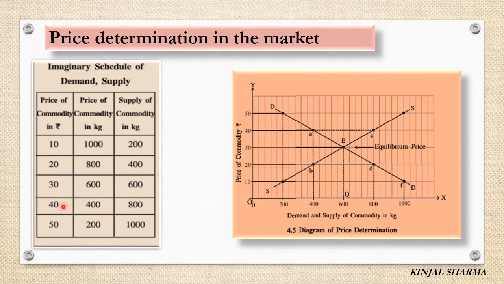Further when the price is increased from 30 rupees to 40 rupees, the quantity demanded becomes less, from 600 units to 400 units in the market, and on the other hand the quantity supplied is 800 units. Again when the price increases to 50 rupees, the quantity demanded is only 200 kg, whereas the quantity supplied is 1000 kg.